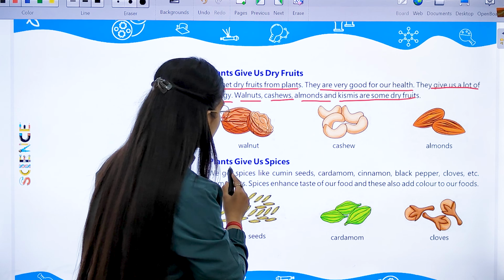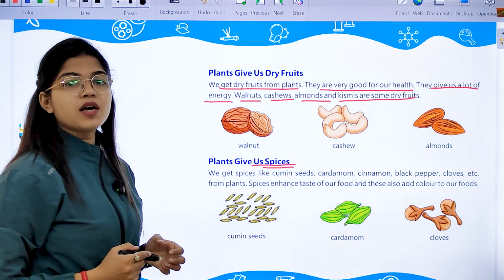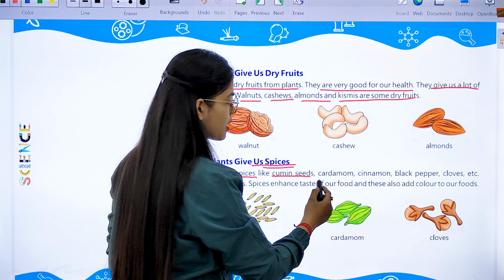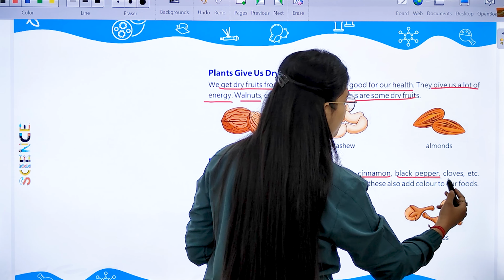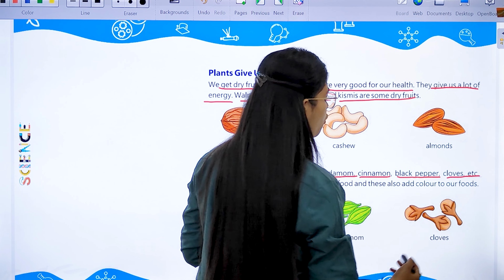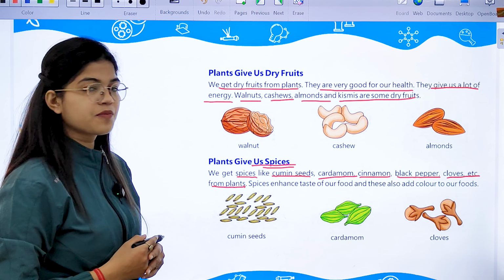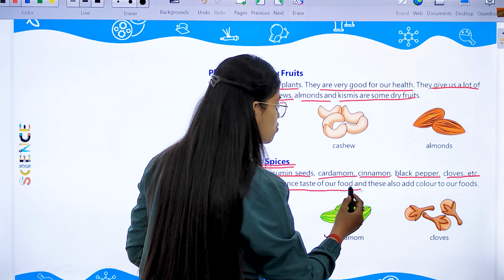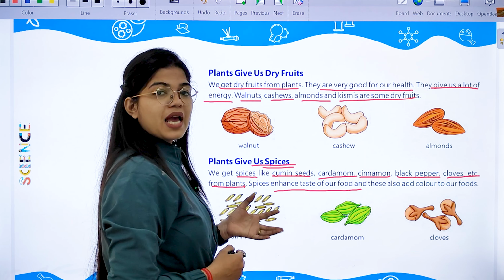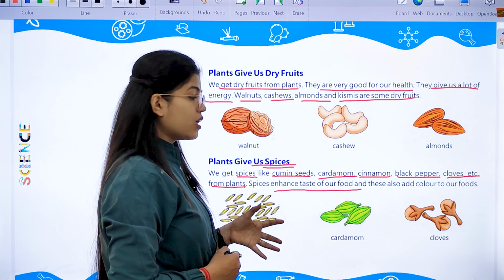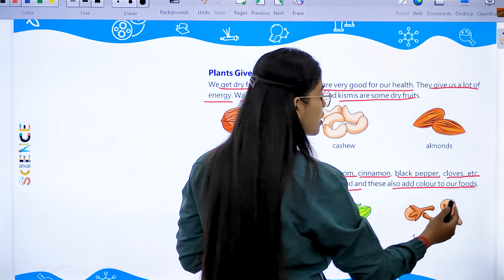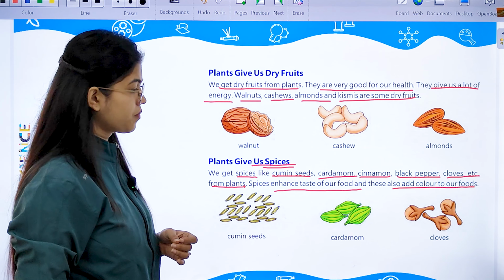Next, other what we get is we get spices also from the plants. For example, cumin seeds, cardamom, cinnamon, black pepper, cloves, etc. All of these are the different types of spices which we get from plants. Spices enhance the taste of our food. By adding these spices to our food, the taste of the food item gets enhanced, and also they add color to our foods.